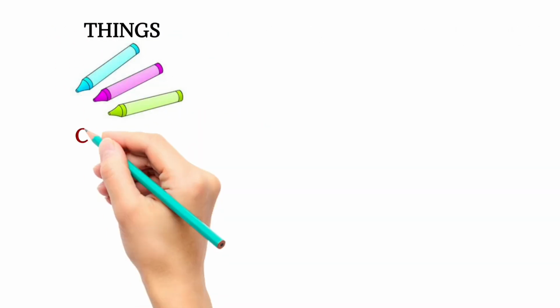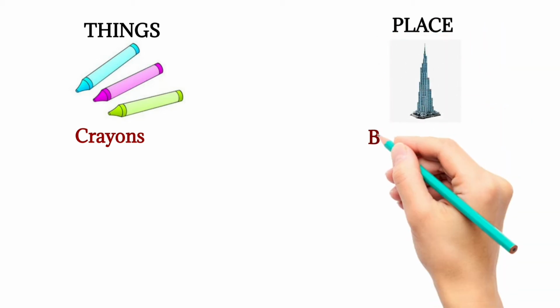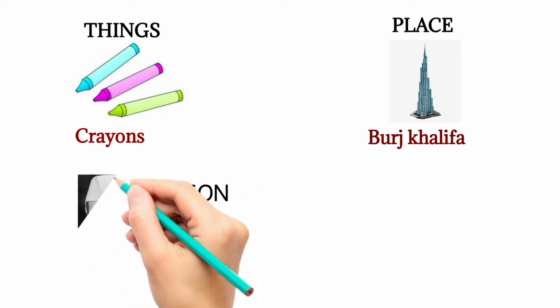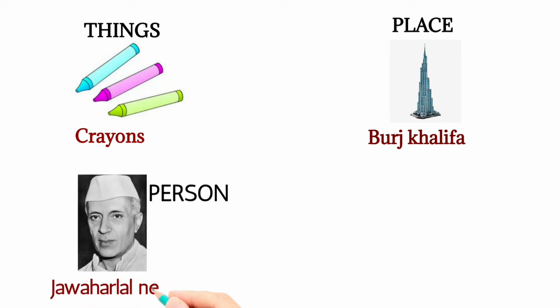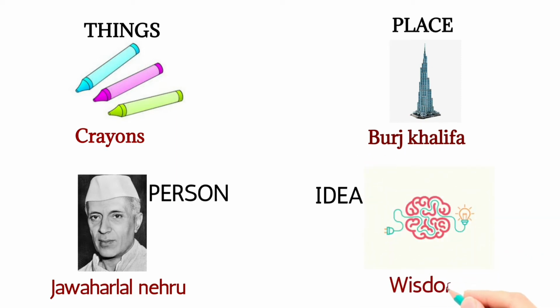Now let's look at examples. Example for things: crayons; place: Burj Khalifa; person: Jawaharlal Nehru. Example for an idea: wisdom. So let's repeat. Crayons, Burj Khalifa, Jawaharlal Nehru, and wisdom are examples of nouns.